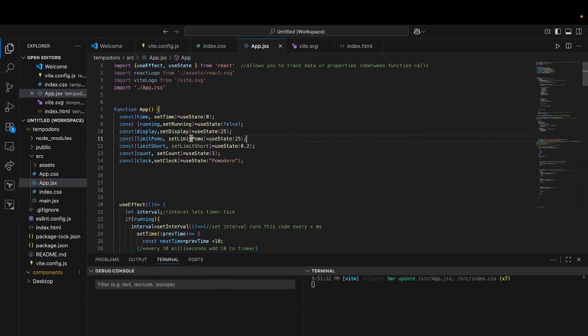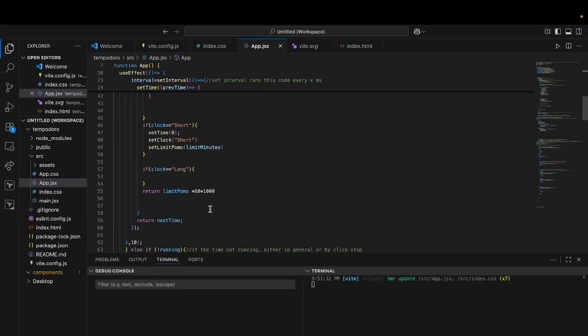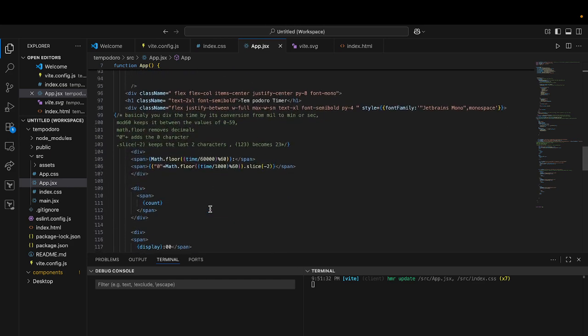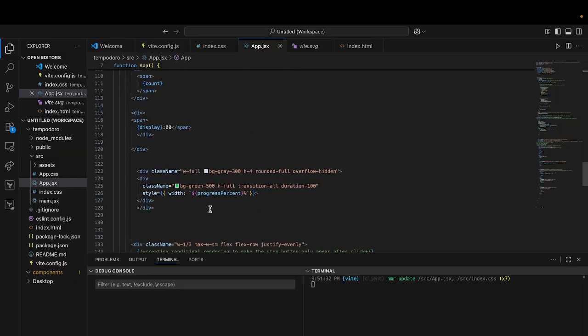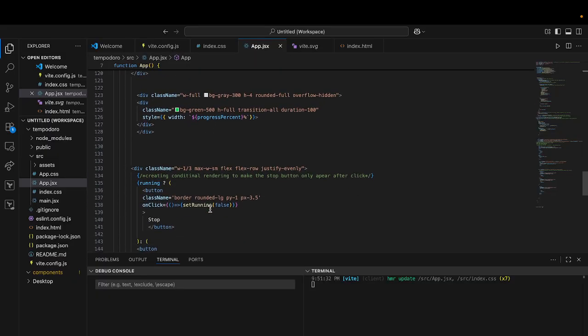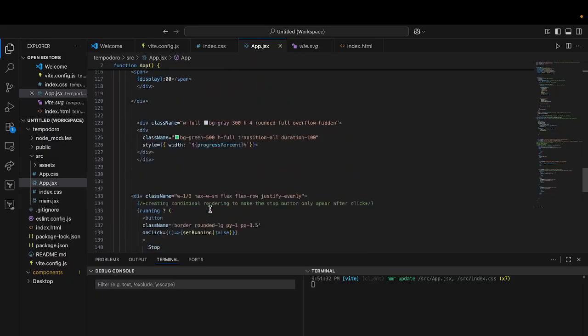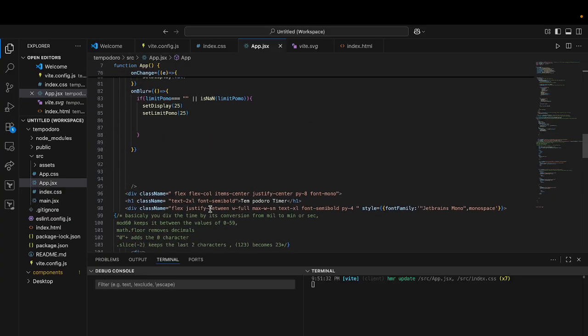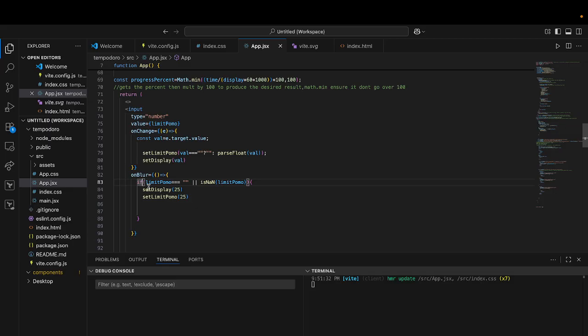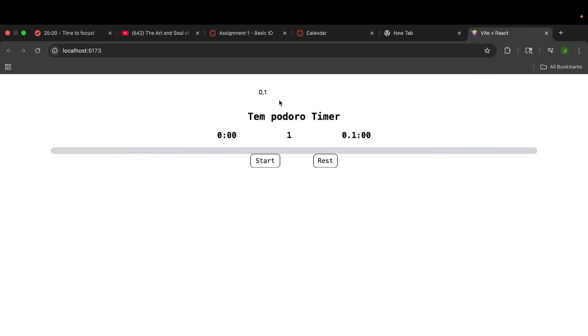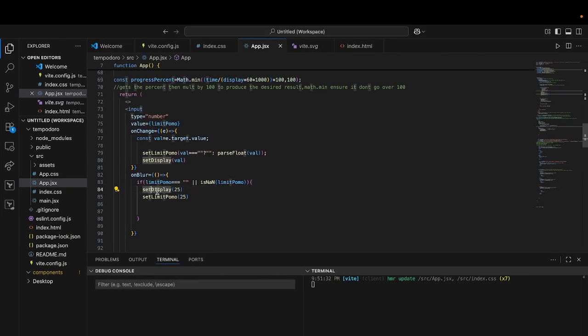So yeah, I made sure that, where is it? Right, where am I? Where is it? Reset running. Remember, I always get lost in my code. It's not good. Yeah, so I made sure that I can change the number here, and it ends up changing the set display, and it ends up changing the limit pomo.